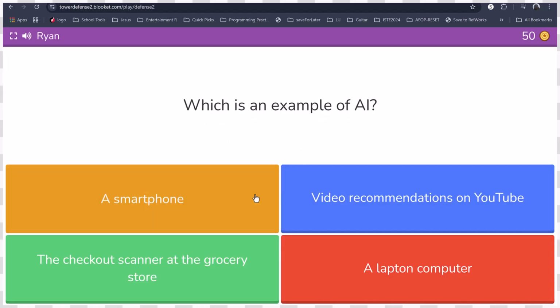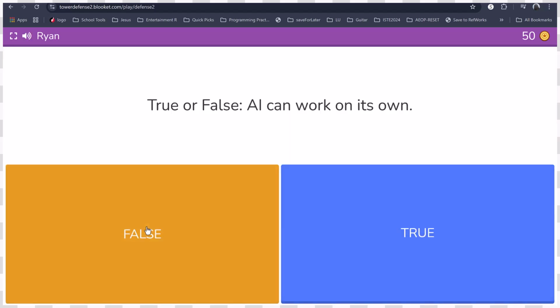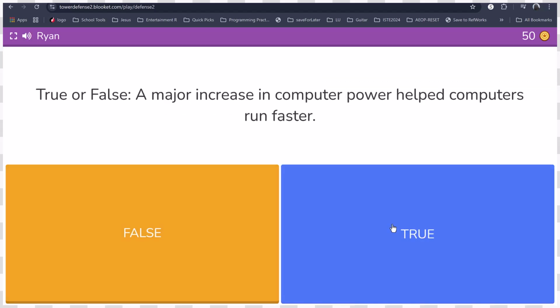they're given questions about, so which is an example of artificial intelligence. So if I click on the correct answer, it tells me that I'm correct, and it says click anywhere to go next, and I answered that incorrectly.